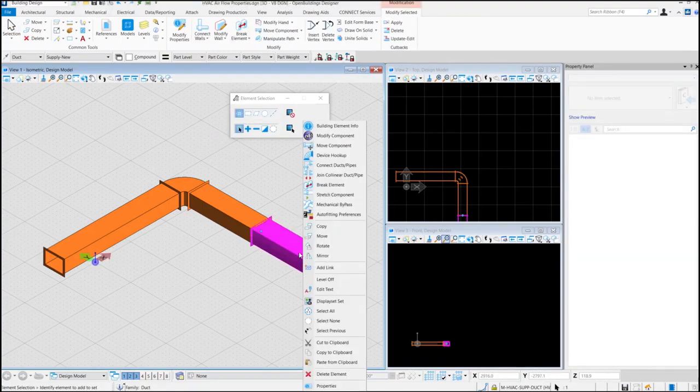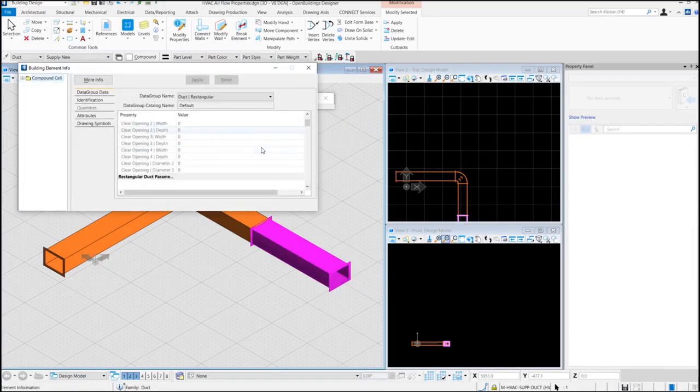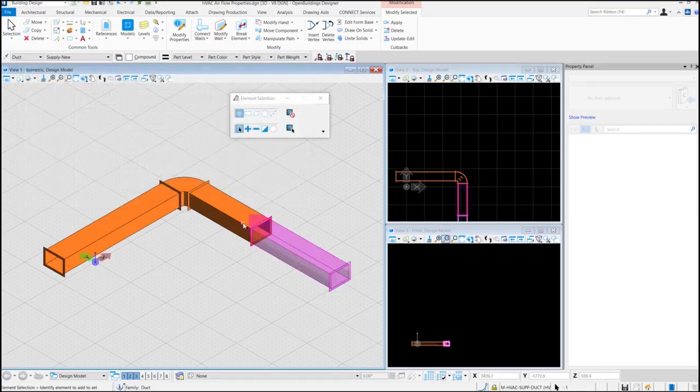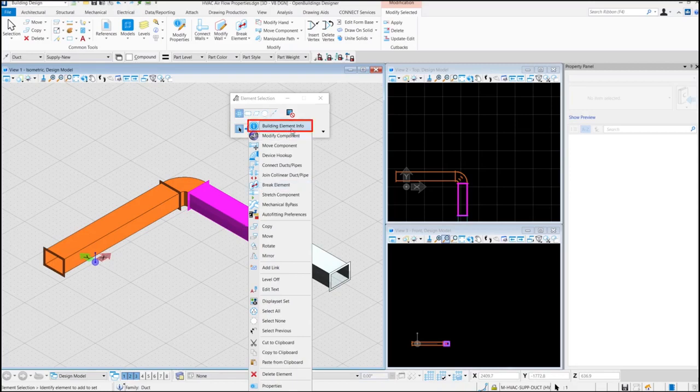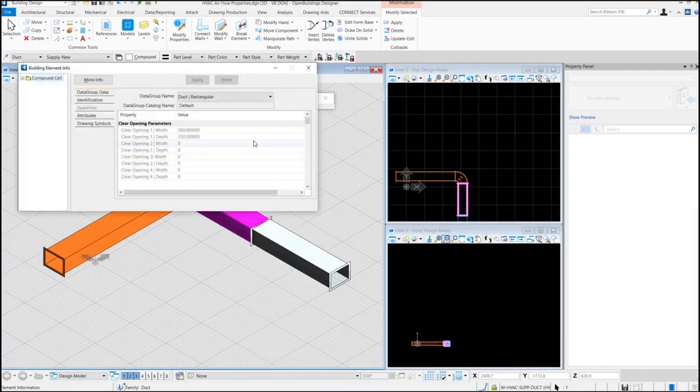Next, if I open building element info for this duct, we can see the airflow is supply. If we check for this duct, we see the airflow is chimney and status is return.